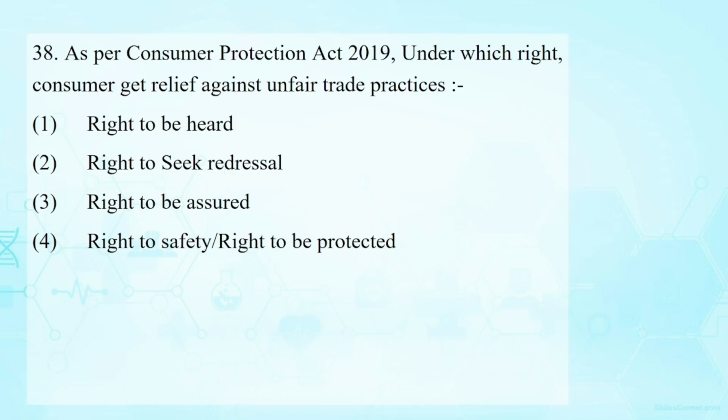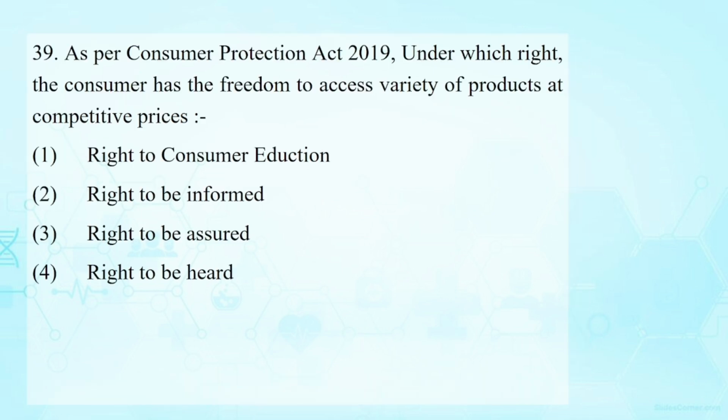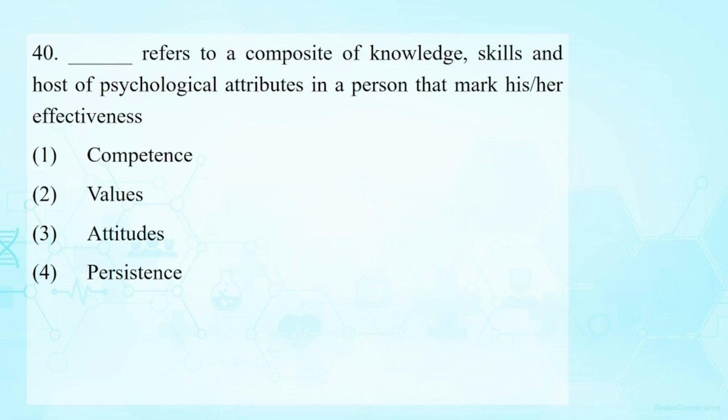As per the Consumer Protection Act 2019, under which right does the consumer get relief against unfair trade practices? You know very well. That is the right of redressal, right to seek redressal. As per Consumer Protection Act 2019, under which right does the consumer have the freedom to access a wide variety of products at competitive prices? That is the right to be informed, only accessing information, okay.